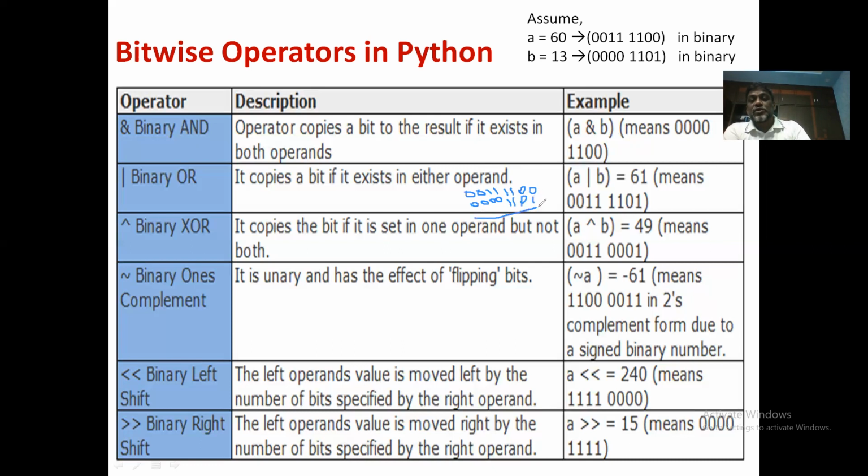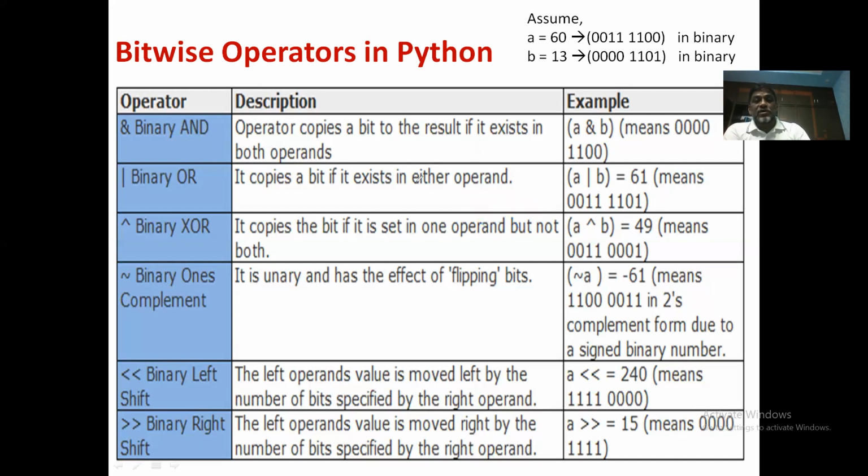So you need to apply OR operation on this now. 0 or 1 is going to be 1, 0 or 0 is 0, 1 or 1 is 1, 1 or 1 is 1. So if you have at least one 1, the result is going to be 1. 1 1 0 0. So it is 4 ones followed by 0 1. So that will be the value returned by A or B.